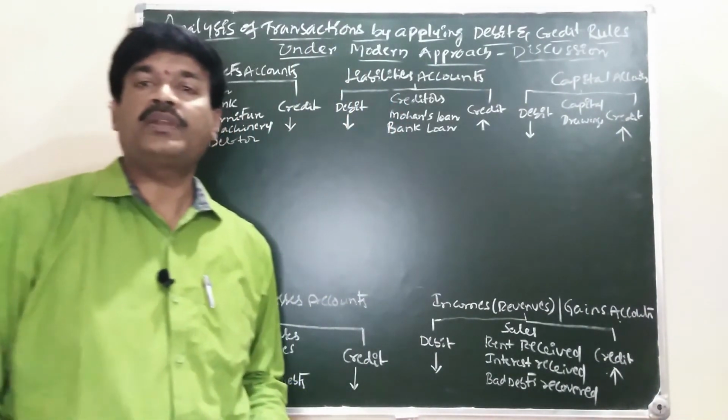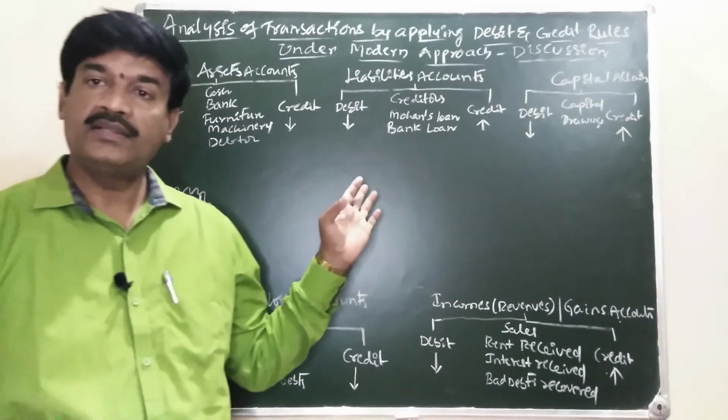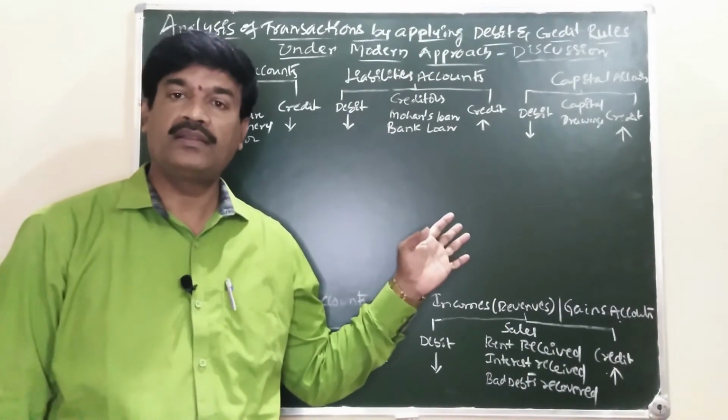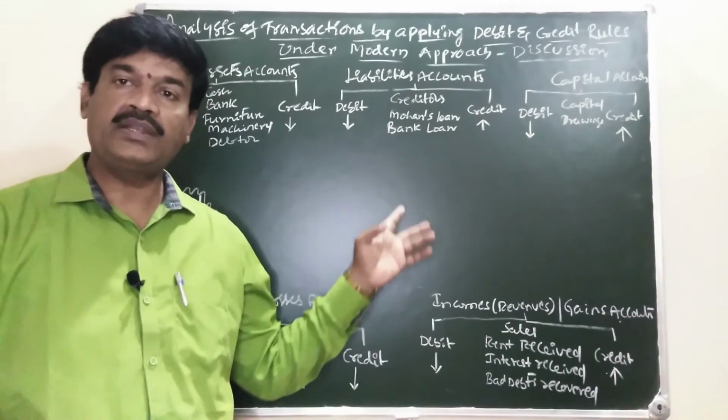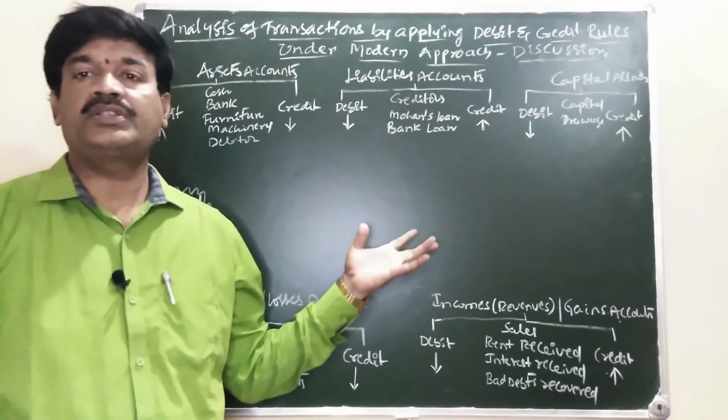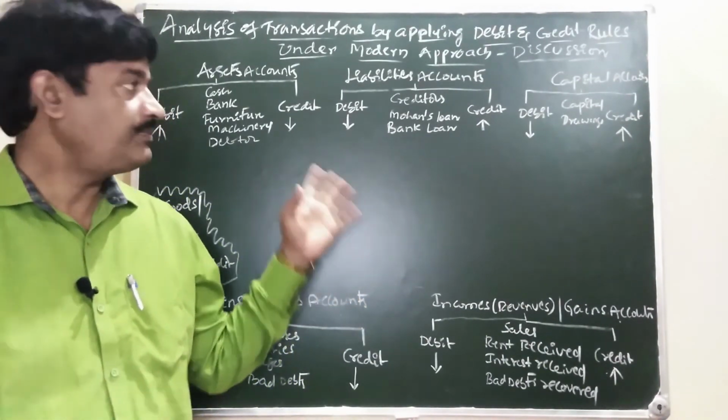In this video, what did we complete? We completed sale of goods on credit and sale of goods for cash. Two items we completed, and in the next video we are continuing the same topic.